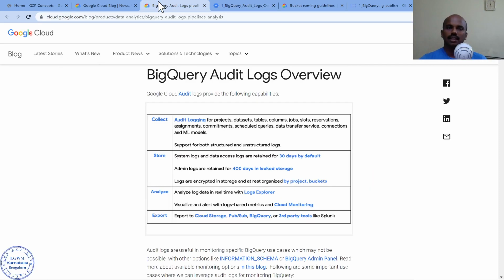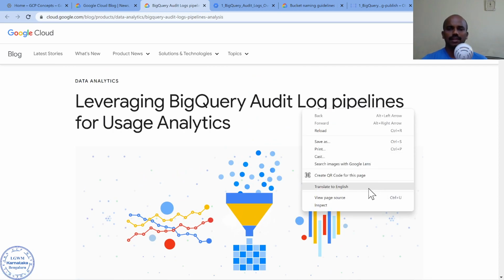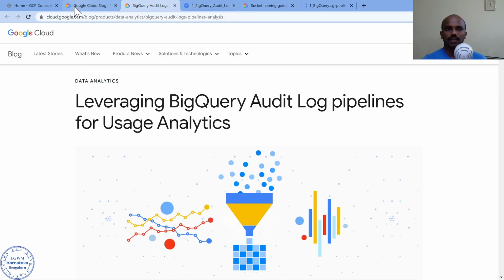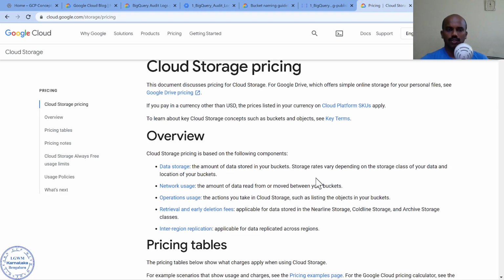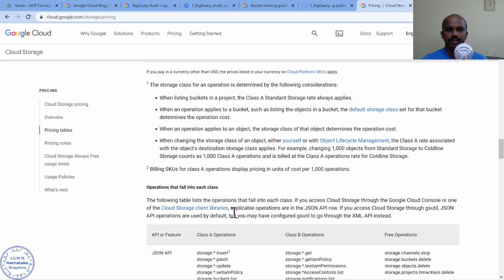Now the second thing, coming back as a normal ethical hacker: what is going to be done? I'm just going to right click and look into the source. But before I show you this part, I forgot to show one more thing. Since we are able to see the bucket and the object, the operation which I have done is basically describing the object, which is one of the operations in storage, called class B operations.